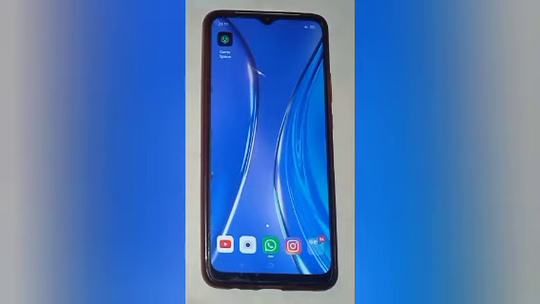So today's video title is how to disable aeroplane mode in Realme phone. So let us start our video.